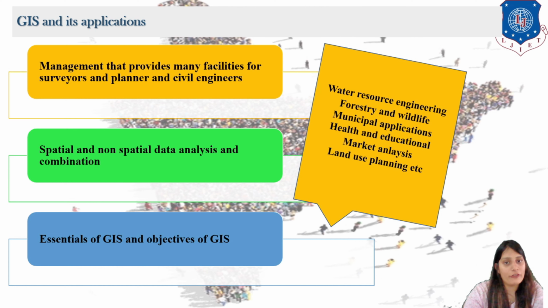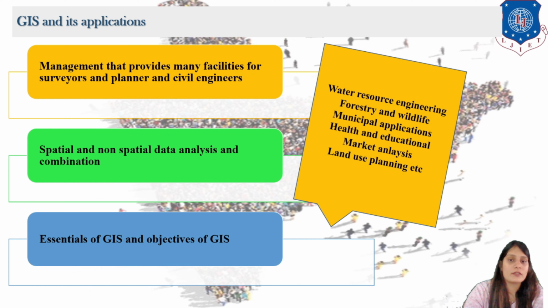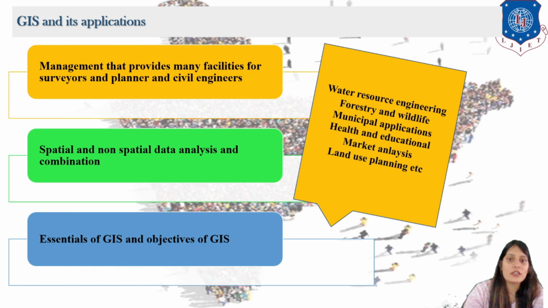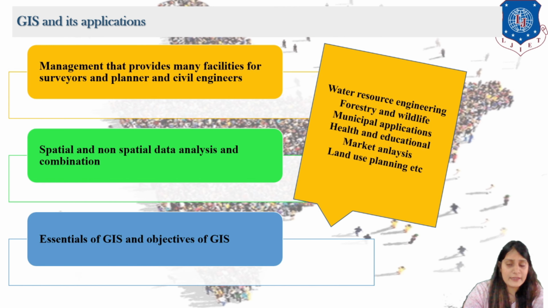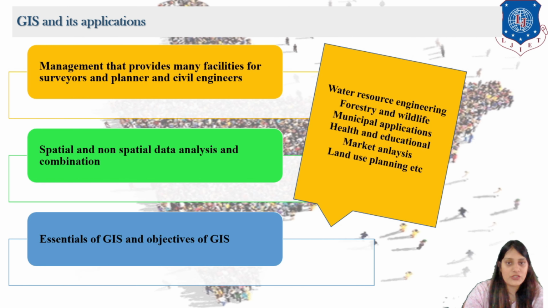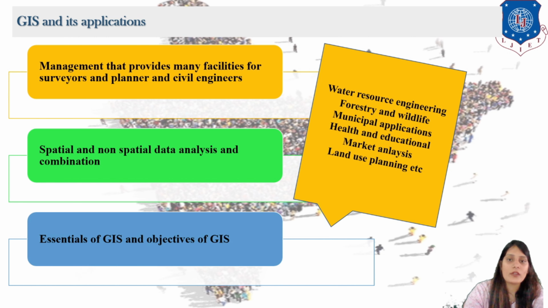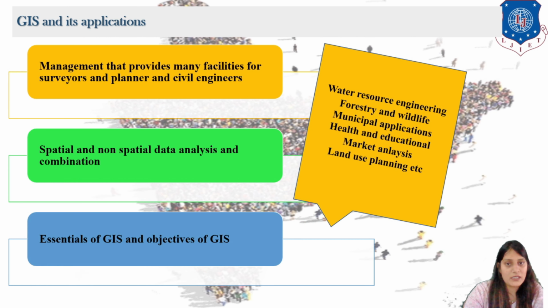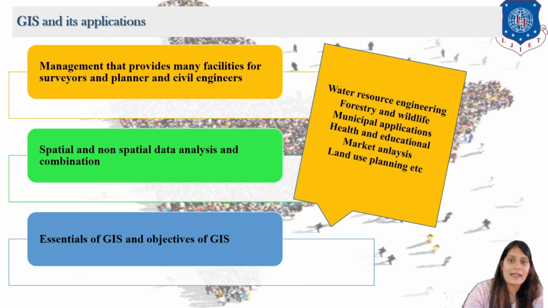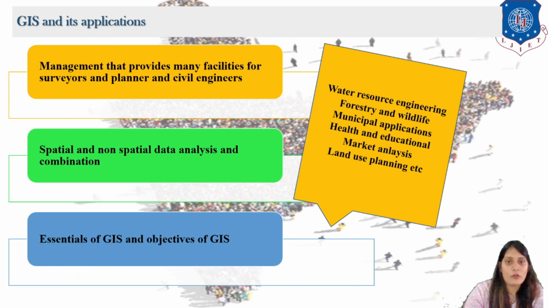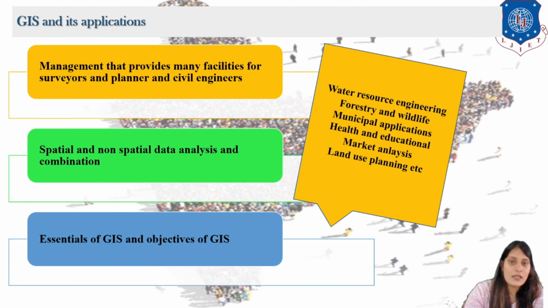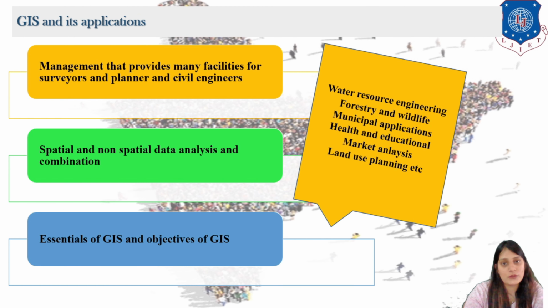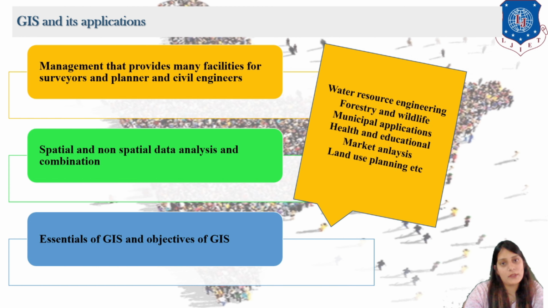You all are aware of the name and applications. Here I have shown some applications, that is water resource engineering, planning, forestry, municipal application. But you need to learn more about it. Then what are the other applications of GIS? Here I have just given you an overview of what GIS is and its applications. It is the same as the topic of greenhouse and global warming. In GIS it is the same, but it is connected to these modules, because with the software we are also going to see how GIS is helpful in our day-to-day life.